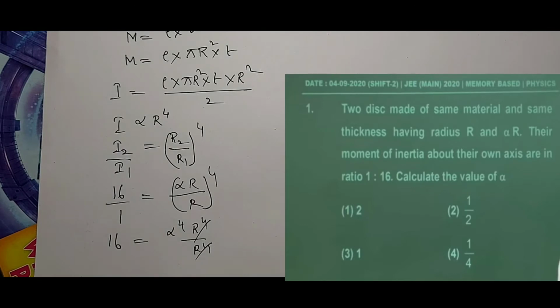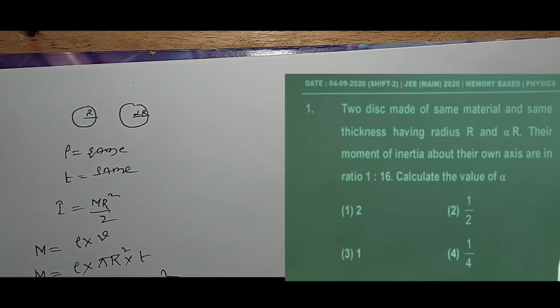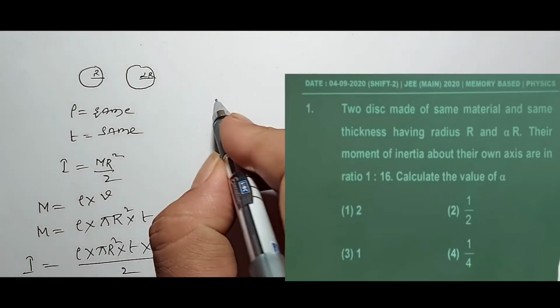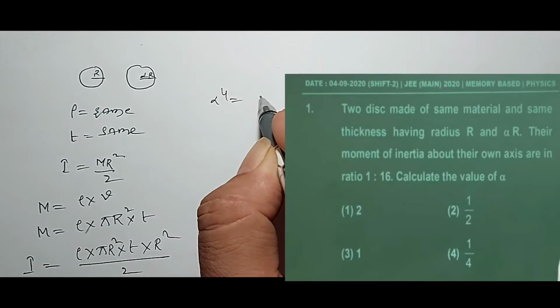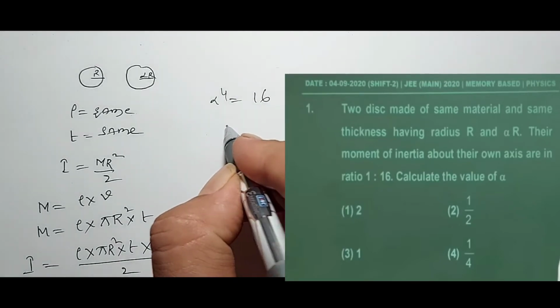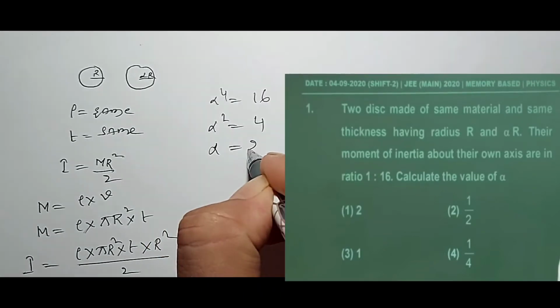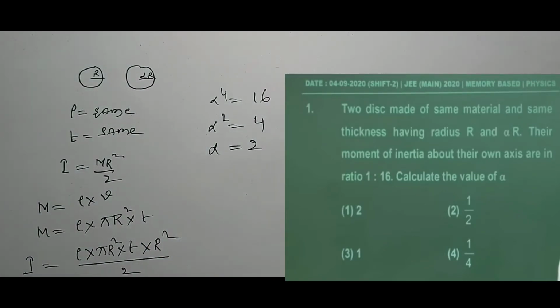Cancel. Now alpha to the power of 4 is equal to 16, so alpha square is equal to 4. Alpha is equal to 2. Among the following, which option is correct? The first option is correct.